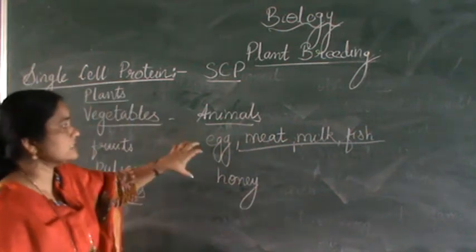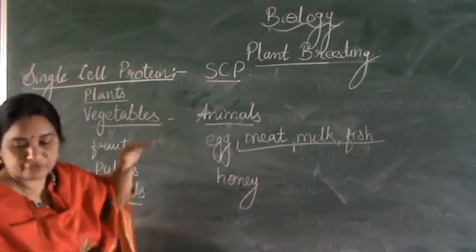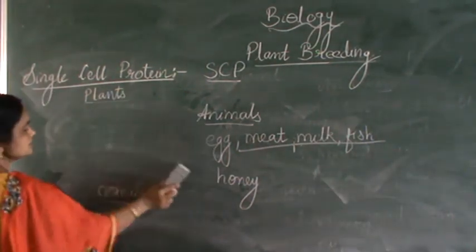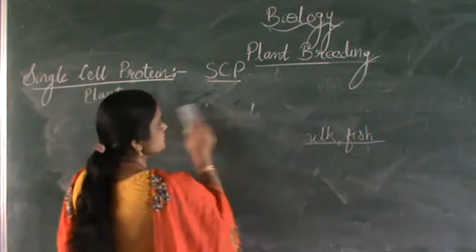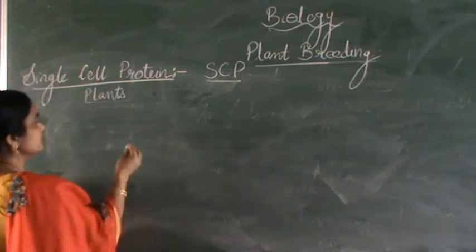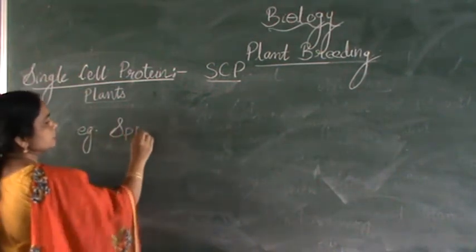So for increasing the food, the single cell protein technique is used. For example, a single cell can produce large quantities of biomass, that is nothing but protein. Here, for example, microorganisms like spirulina.